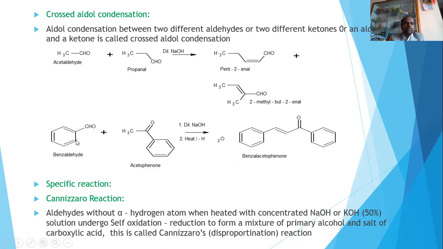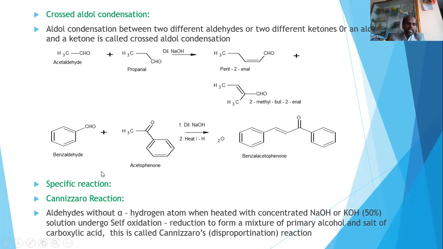And similarly, one aldehyde and one ketone. So in this case, this does not contain alpha hydrogen, but this contains an alpha hydrogen. And here there will be anion formation, and this will attack this carbonyl compound, forming an unsaturated compound. This is the thing. So this is about the crossed aldol condensation.